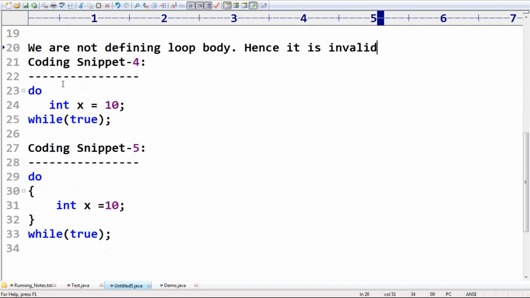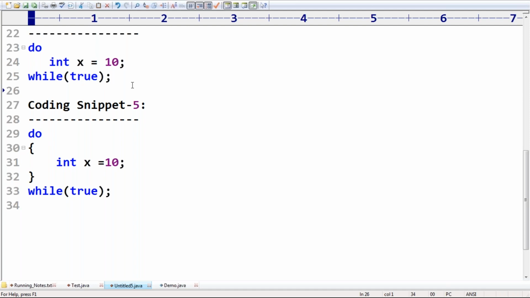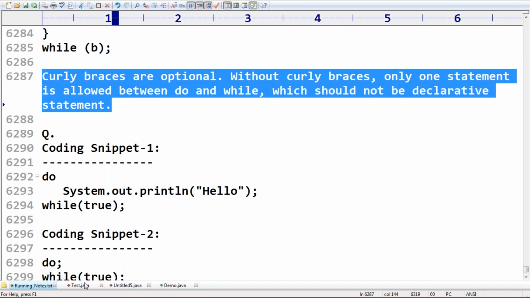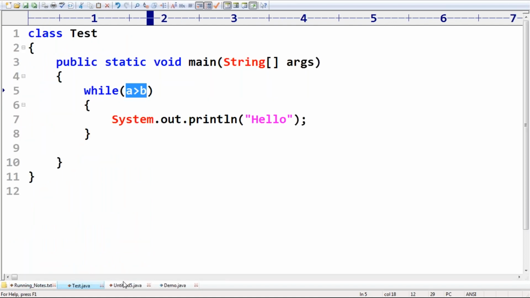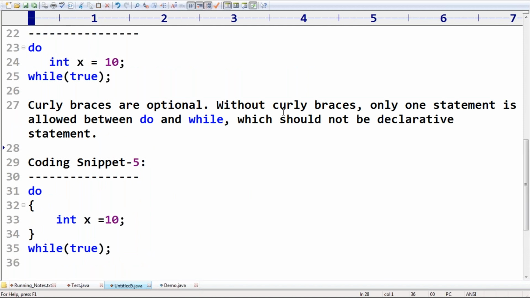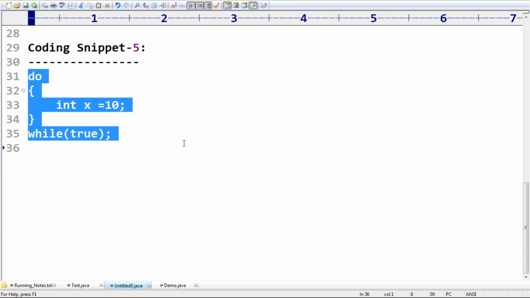Next, I already told you, sir, it is invalid. What is the reason? Without the curly braces, only one statement is allowed, and that statement should not be a declarative statement. Remember this one. But this one is again valid. Curly braces are optional. Without curly braces, only one statement is allowed, which should not be a declarative statement, otherwise invalid. But this one is perfectly valid, sir.